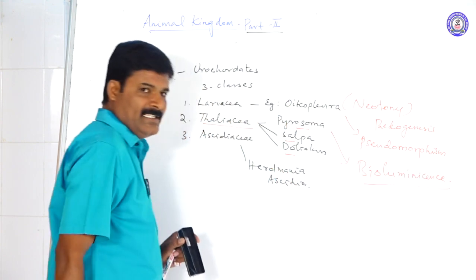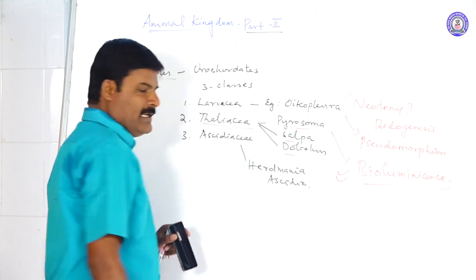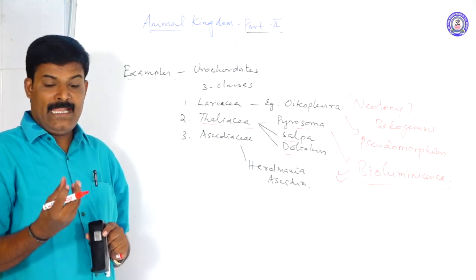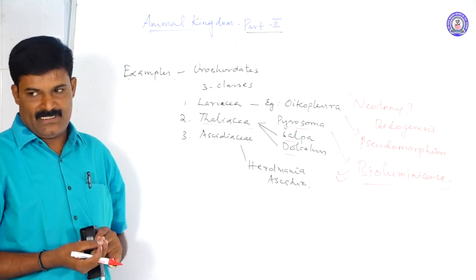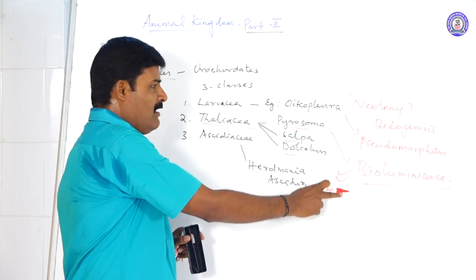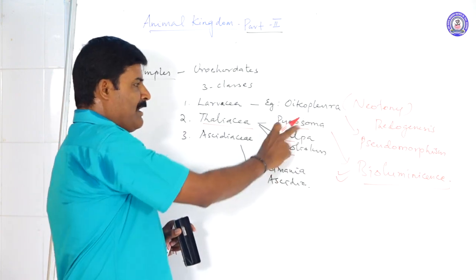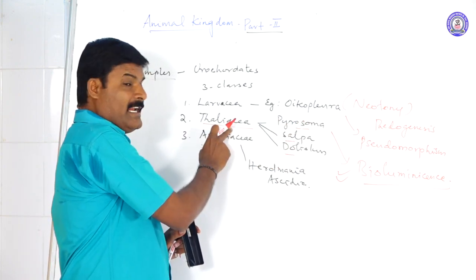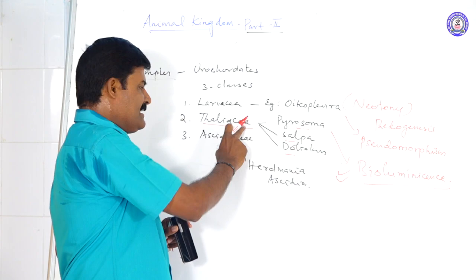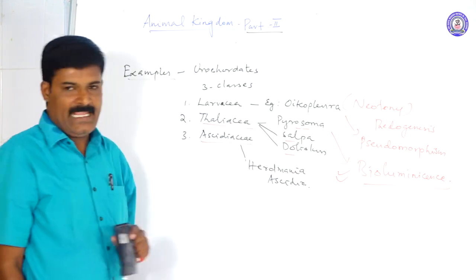What is bioluminescence? A special light emitting organ is present in Pyrosoma. This character is called bioluminescence. Note it, Pyrosoma. What is its class? Thaliacea. The third one is called Ascidiacea.